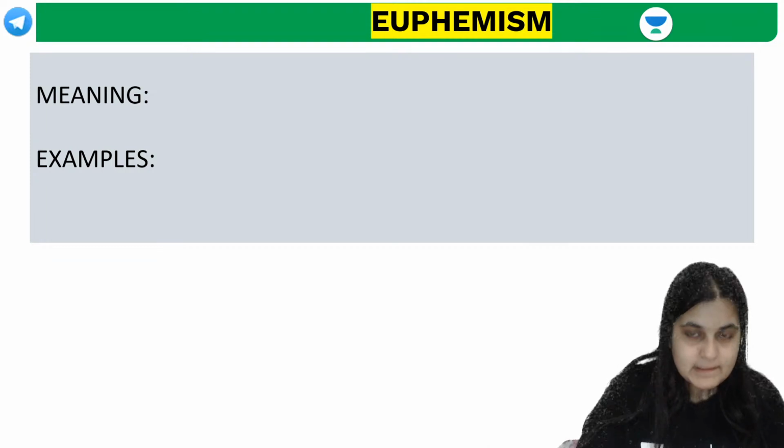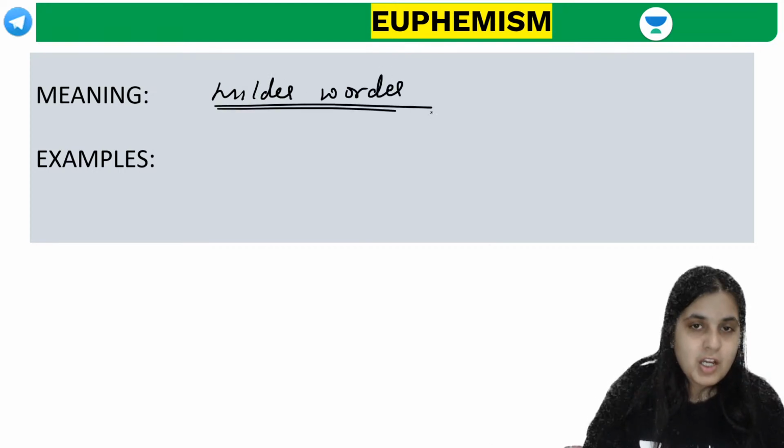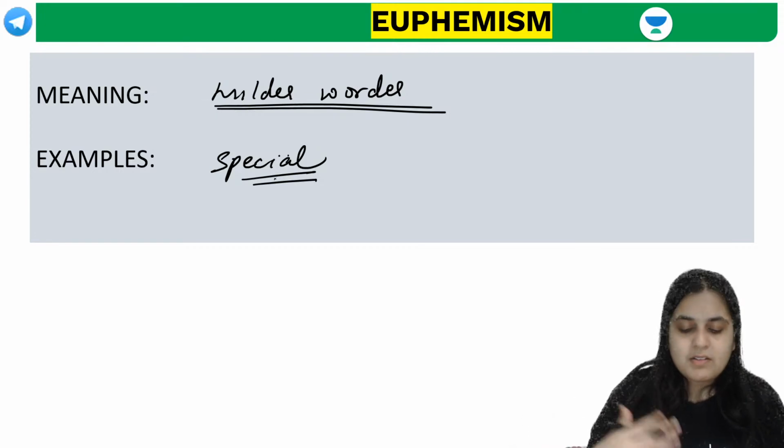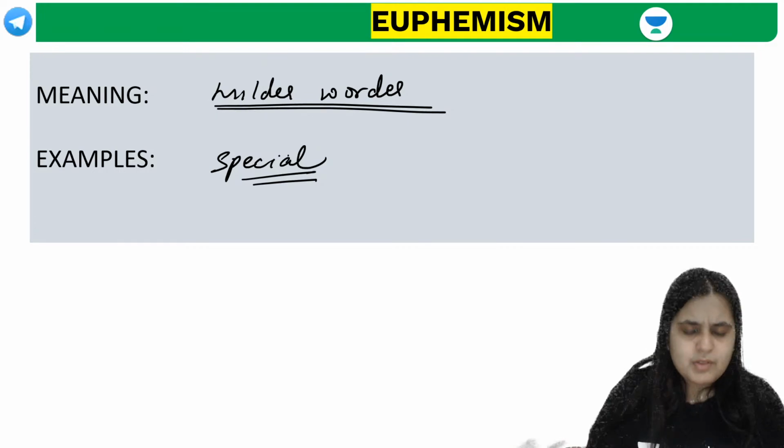Euphemism is very important, guys. Euphemism basically means using a milder word as a substitution for a harsher word. For example, to say someone is specially challenged, or you can say someone is special, instead of calling someone crippled or whatever. We should call the person special or specially challenged.